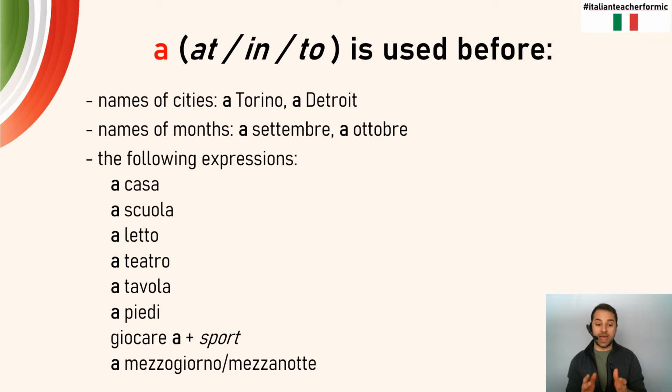Again, when we're utilizing any of these particular words or expressions, it's just going to be the simple preposition a right in front of it. I'm going home. Vado a casa. He goes to school. Va a scuola. We're going by foot. Noi andiamo a piedi. So again, it's just the preposition a, followed by that particular expression.